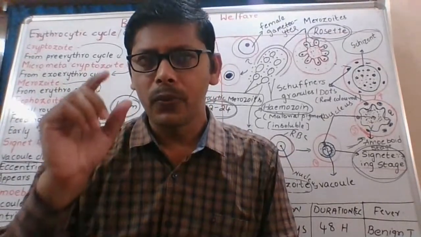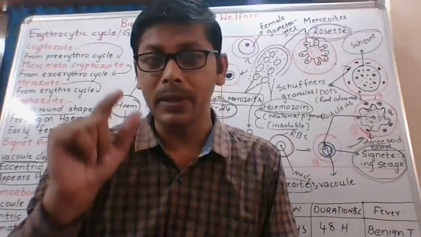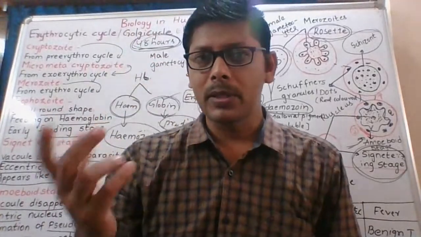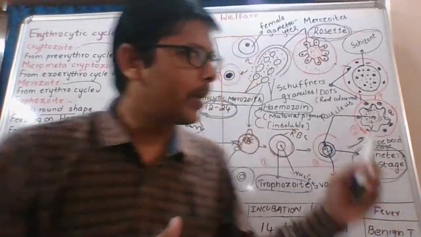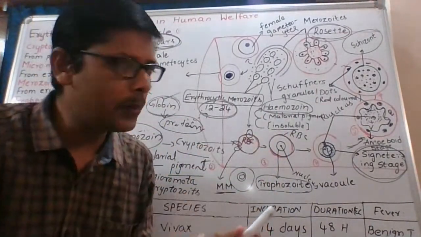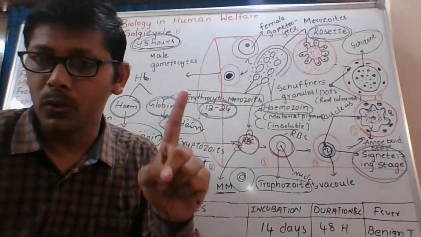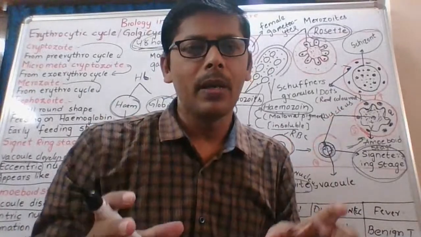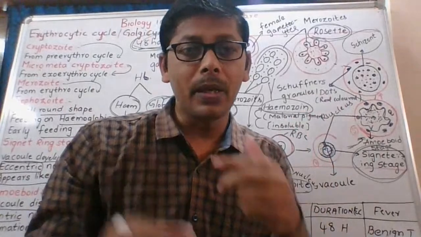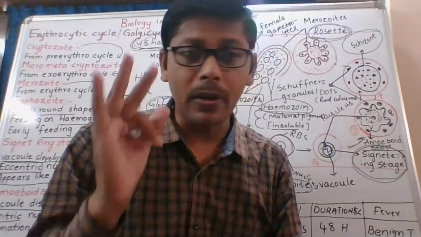After 48 hours, that is, if it comes on the third day, we called it tertian fever. If it comes on the fourth day, we called it quartan. Now what we are studying is all about Plasmodium vivax. In Plasmodium vivax, this erythrocytic cycle is completed in 48 hours, 2 days. That is the reason why a person who has Plasmodium vivax in his body gets fever on the third day, after a gap of 48 hours.